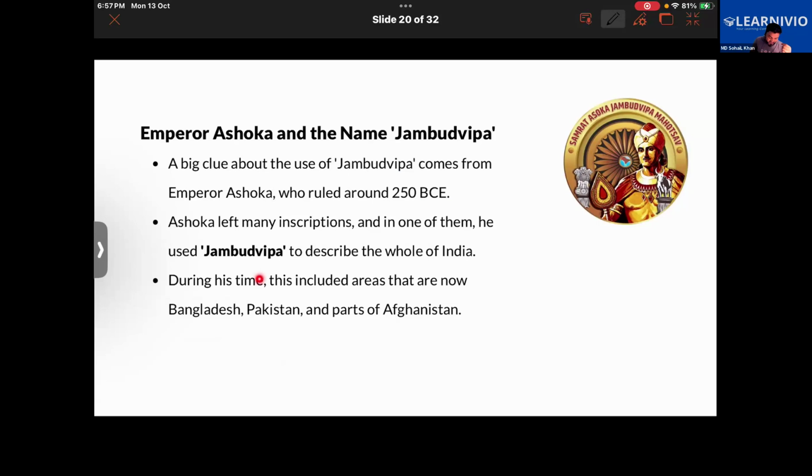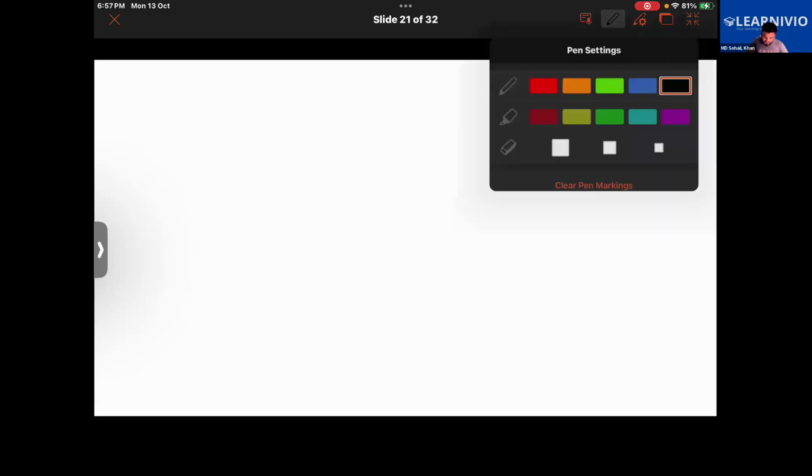So the Jambudvipa that Ashoka is using here used to represent not only the whole of India that we see today, but it also included the areas that are now Bangladesh, Pakistan, and parts of Afghanistan. Now, I hope you've understood that much. Before continuing further, I'll be asking some questions to you.